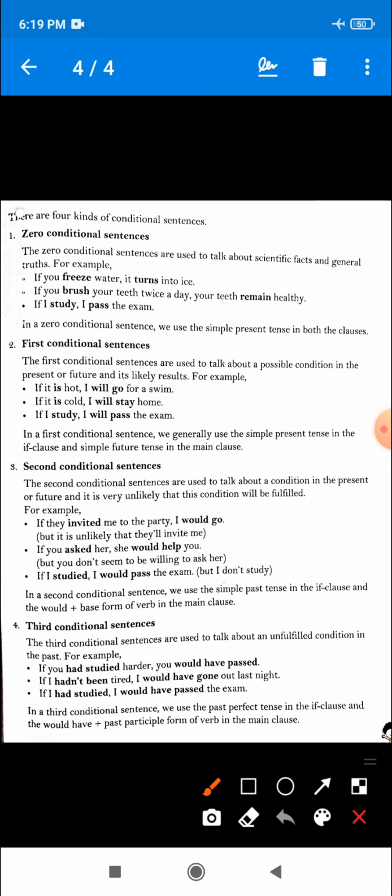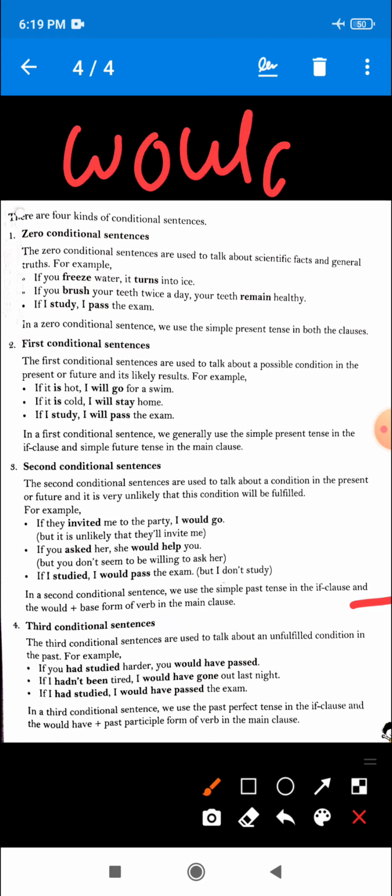And the sentence that shows its result may take the helping verb would plus the base form of the verb. So in the main clause we use helping verb would plus V1.